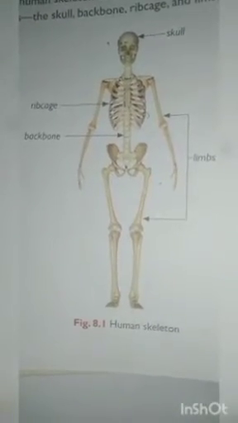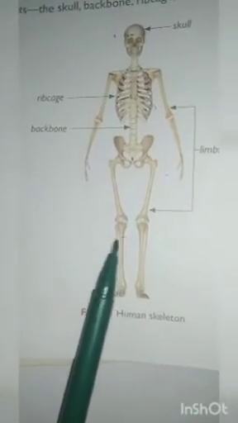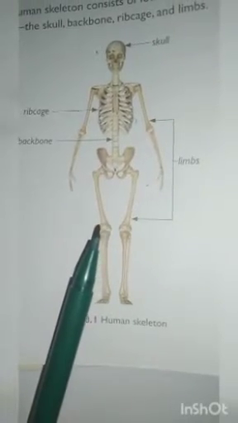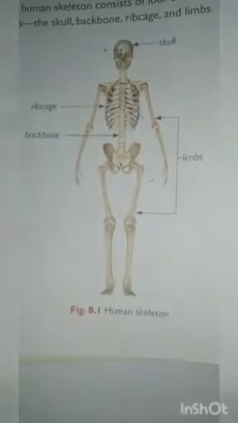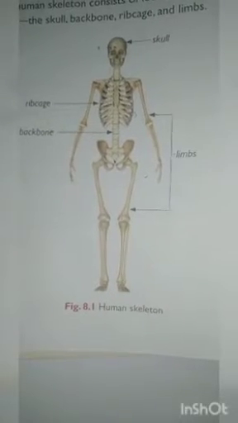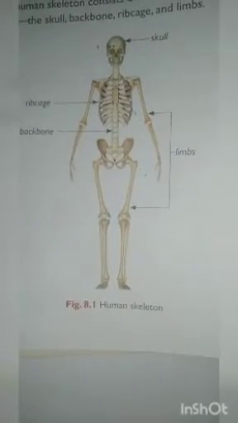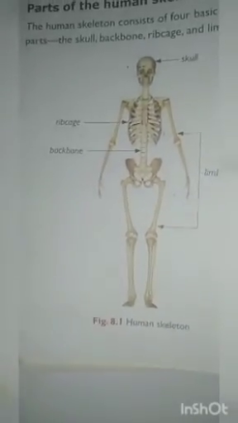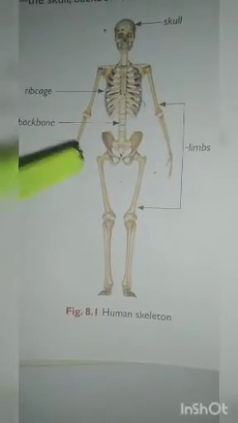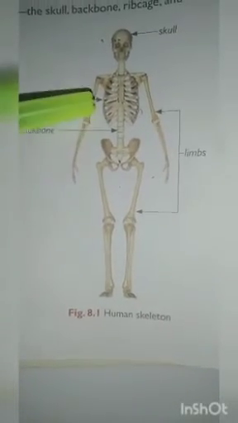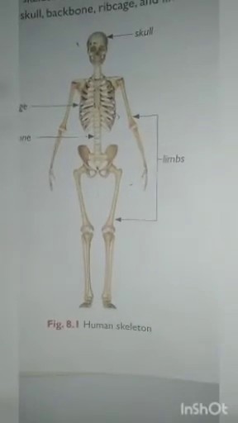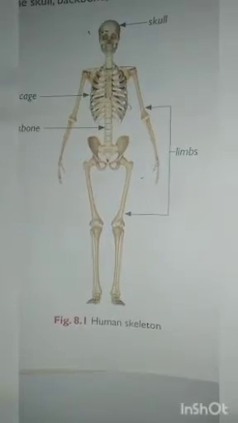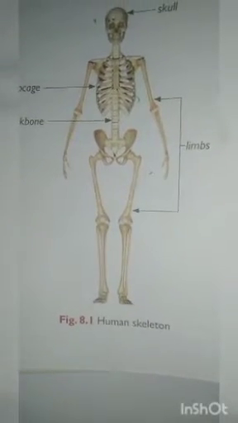Students, the skeleton also plays an important role in the movement of the body parts. And our muscles are attached to the bones. All the muscles will be attached to the bones. If you are a non-vegetarian, you know very well about this. So bones and muscles work together to move all the parts of the body.